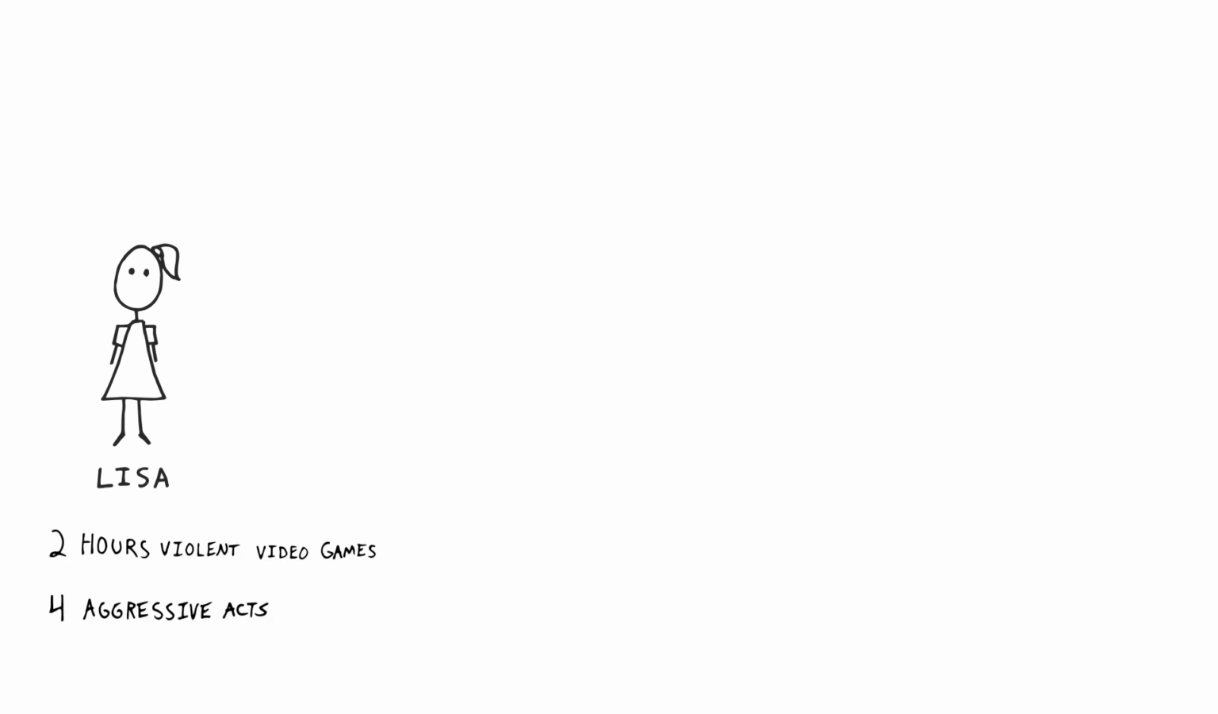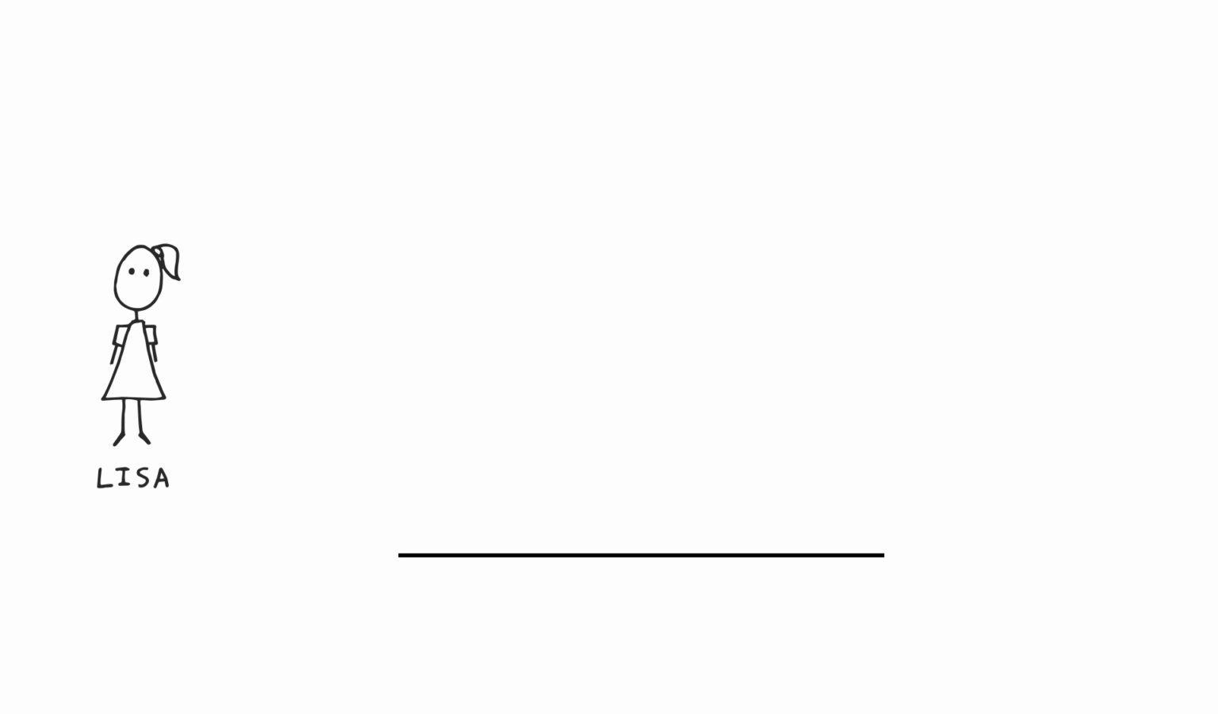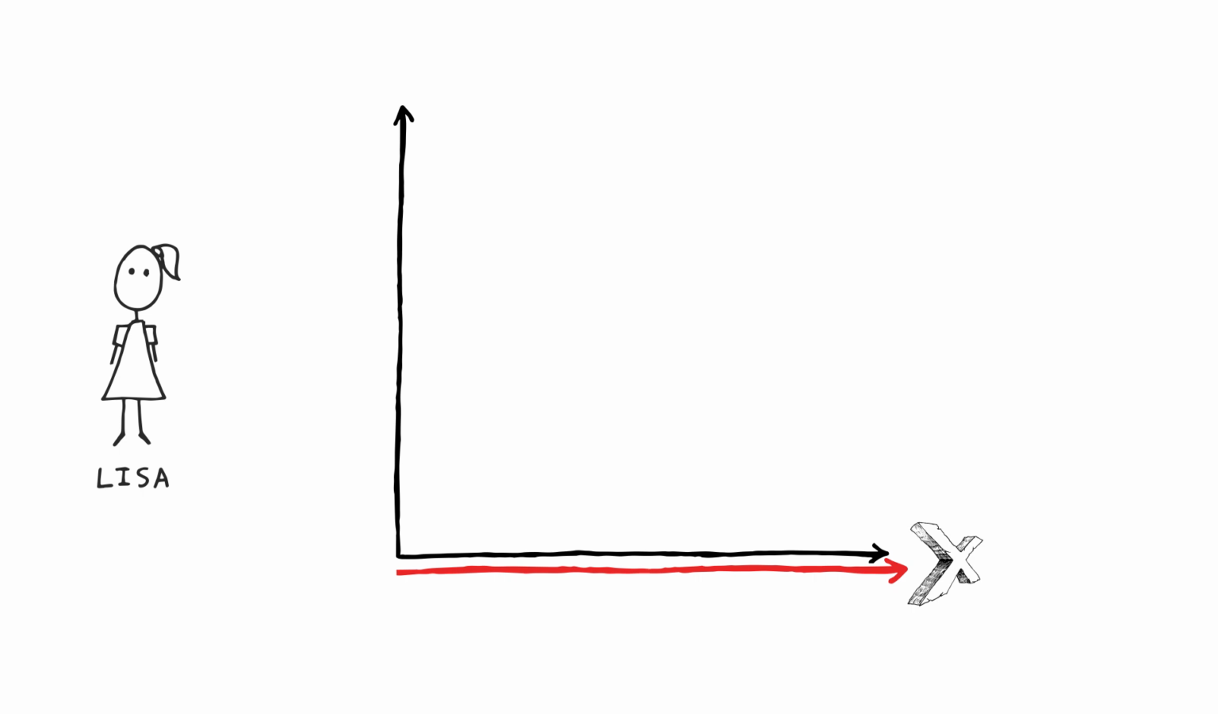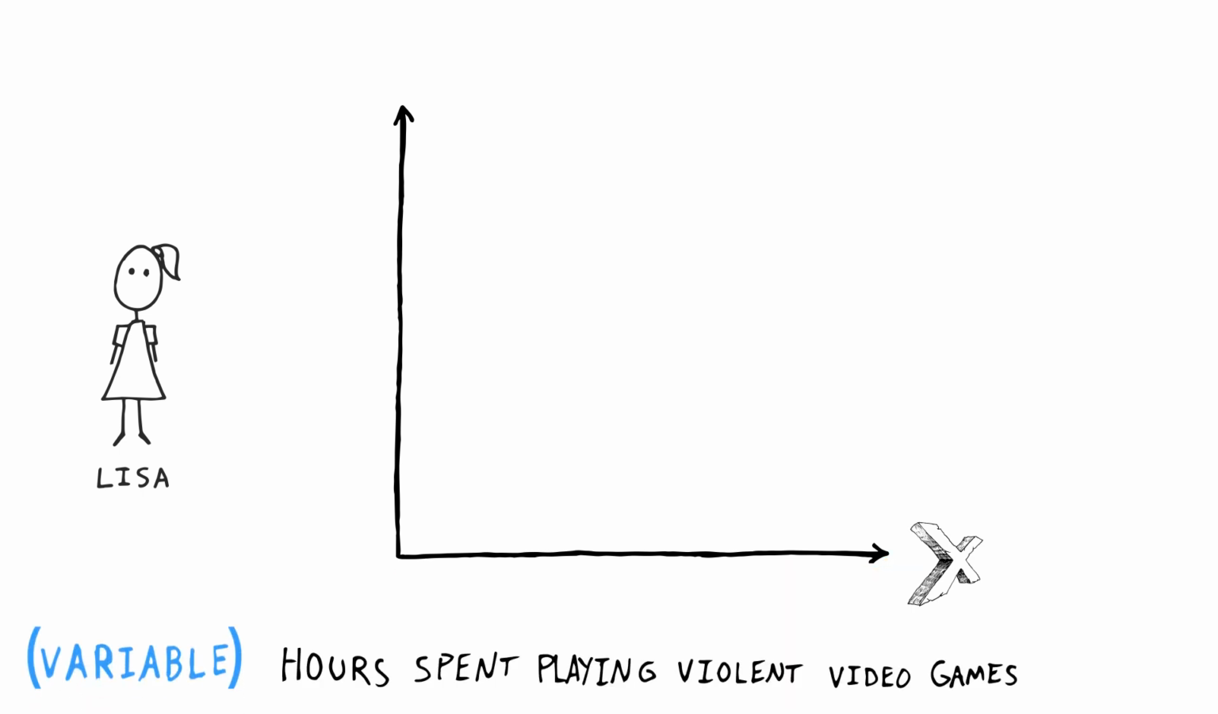Let's take a look at some hypothetical data. Here's the first participant in our study, Lisa. During the 1-week observation period, Lisa played 2 hours of violent video games and committed 4 aggressive acts. The very first thing we want to do is plot her data on a scatter plot. First, let's draw our X and Y axes. On the X-axis, the horizontal axis, we'll label it hours spent playing violent video games.